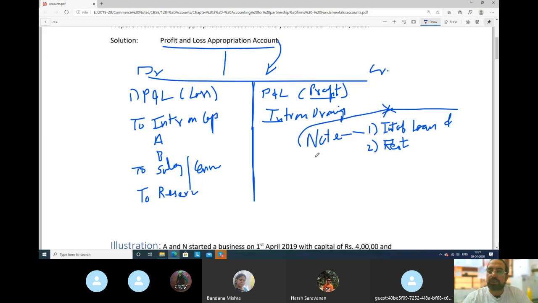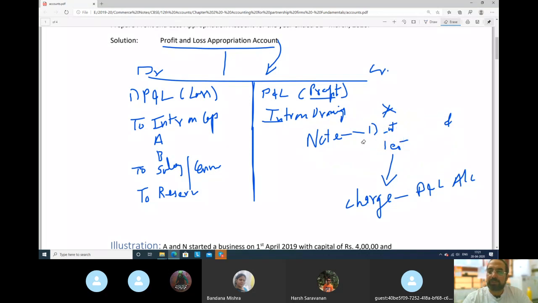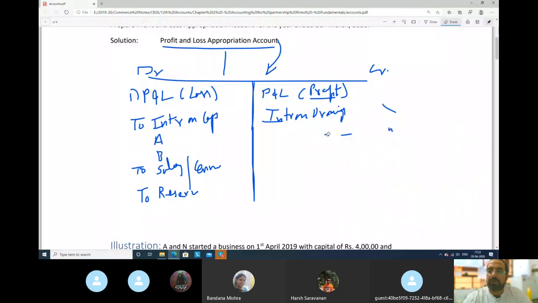Then what are these two things? They are charge. Charge means items which will go to profit and loss account. So how we do is very simple. First we will prepare profit and loss account. After preparing profit and loss account, if there is a profit, that will go to profit and loss appropriation account here. If there is loss, that will go to debit side of profit and loss appropriation.